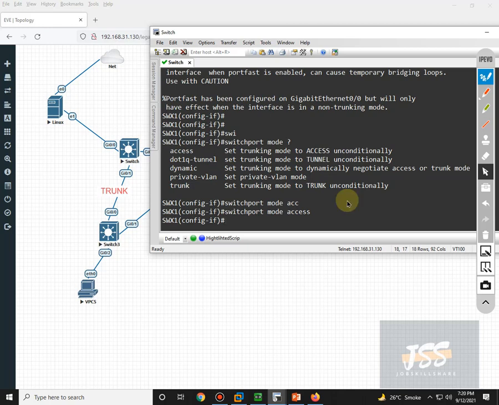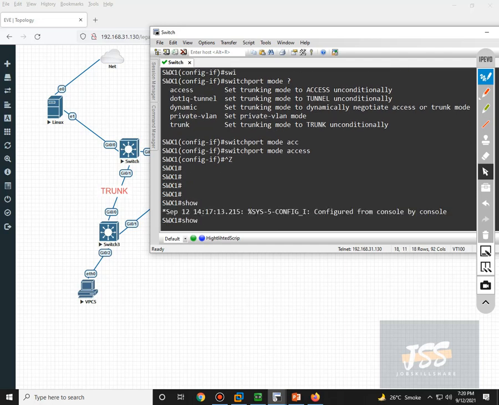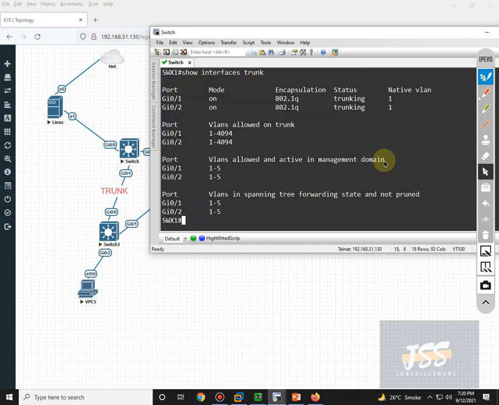Making this port access, we are hard coding that it cannot become a trunk link. Only a host will be connected on that link. So this is what this command is saying. Let's see, show interface trunk, what is going on. Now you can clearly see gig 0/1 and 0/2 are trunking, which is this one and this one, but gig 0/0 is no more there.